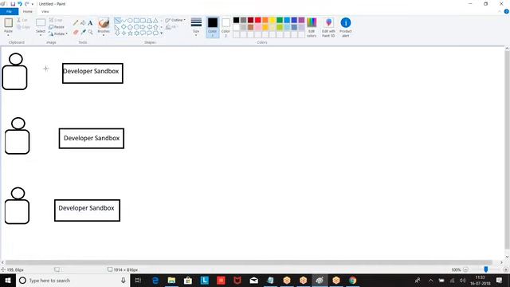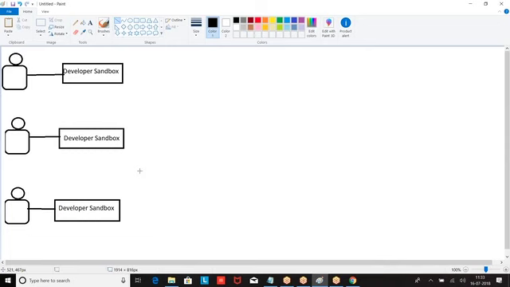Developer sandbox. For every developer, they have given a developer sandbox, where every developer can log in and work on their environment. Now, what is a developer sandbox? It is a copy of production's metadata.